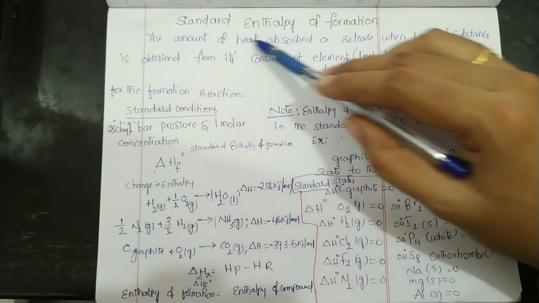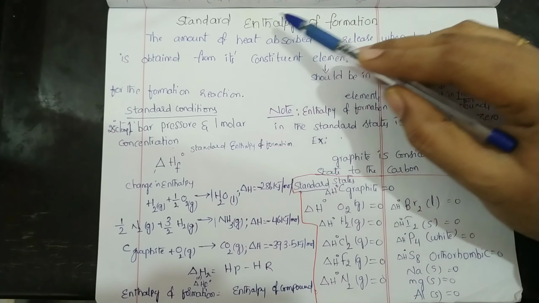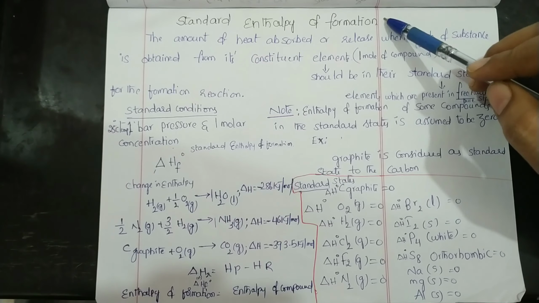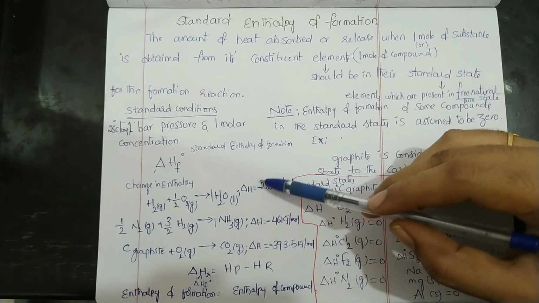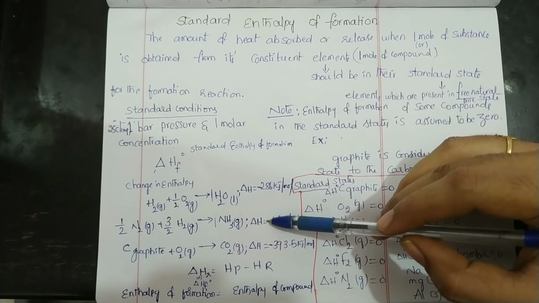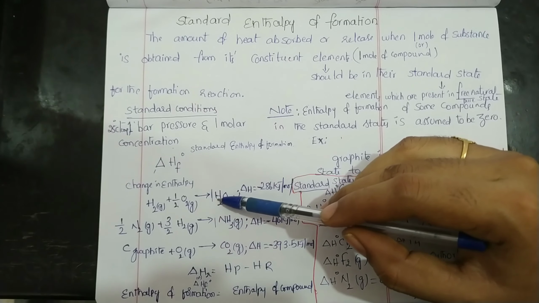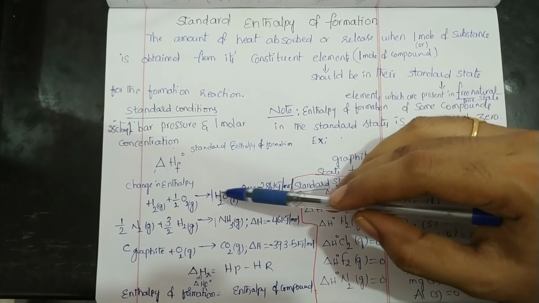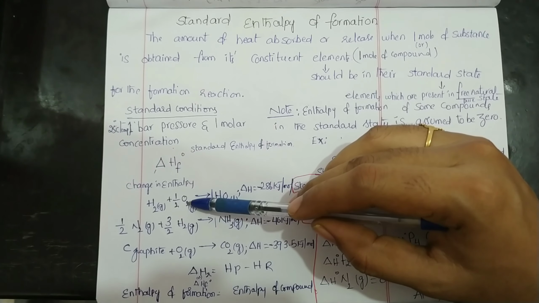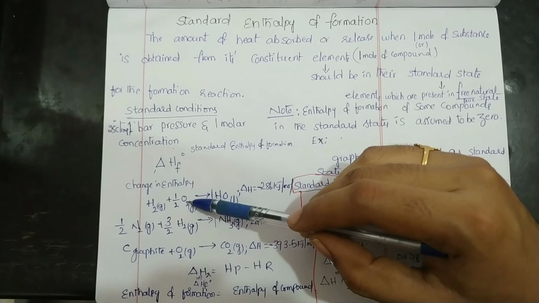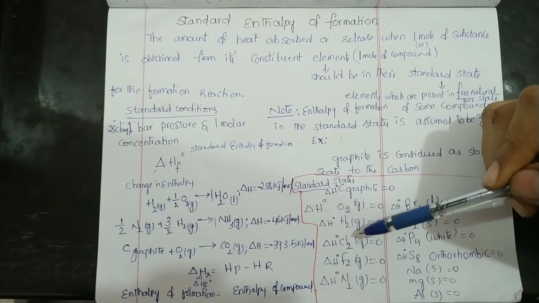Standard enthalpy of formation. Enthalpy means heat. The definition of standard enthalpy of formation is the amount of heat released or absorbed when 1 mole of a substance is obtained from its constituent elements. The elements should be in their standard states.